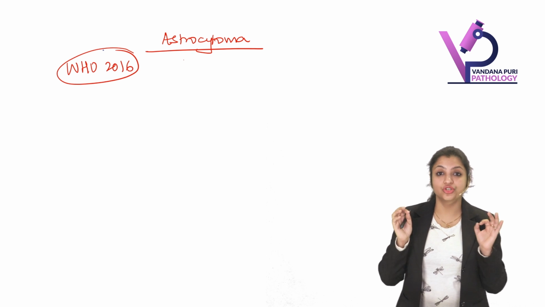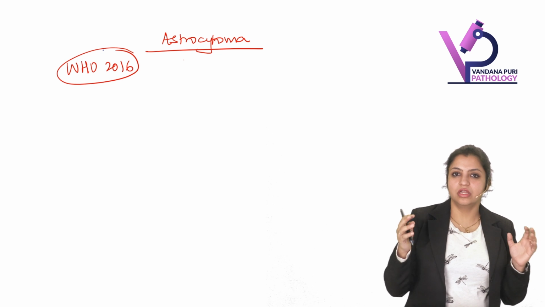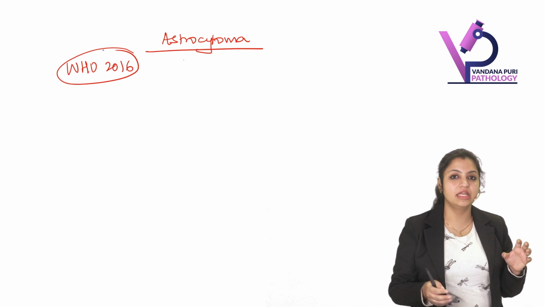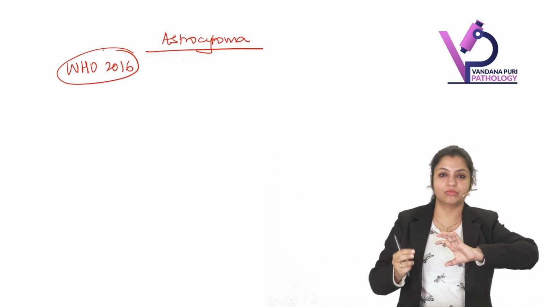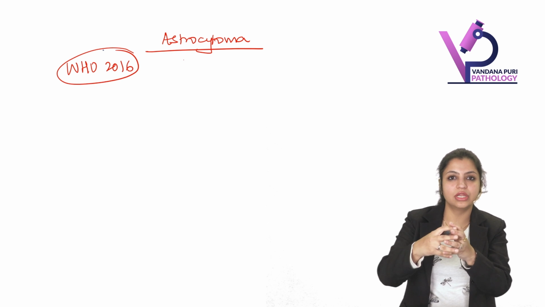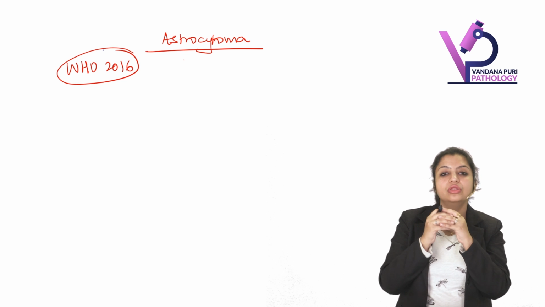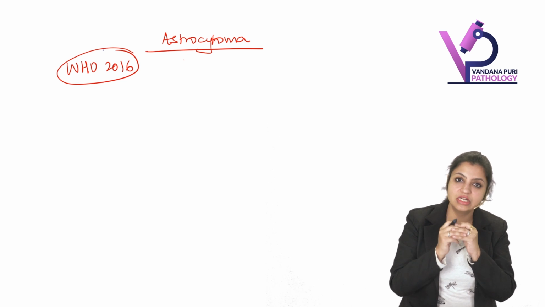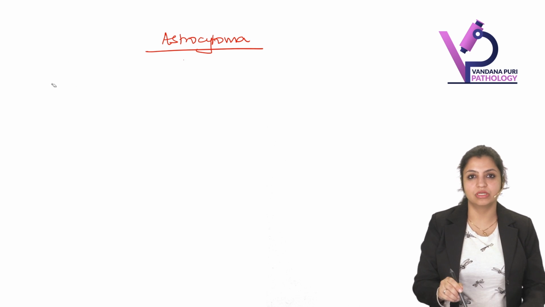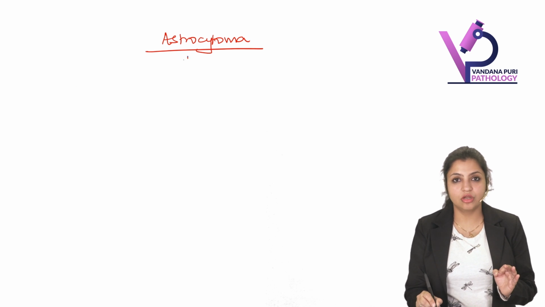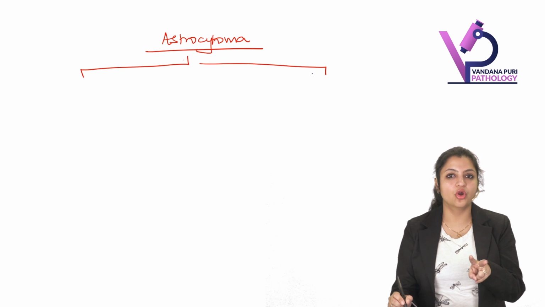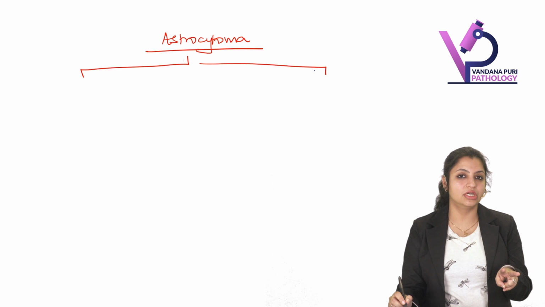If I tell you right now, it will be tough for you to understand. But for now, you should understand that the WHO has classified all the diffuse, that is infiltrating, astrocytomas and oligodendrogliomas together on a genetic basis. I will teach you about it after I teach you what types of astrocytomas there are. When I talk about astrocytomas, we all know there are two broad categories, which we have already studied.